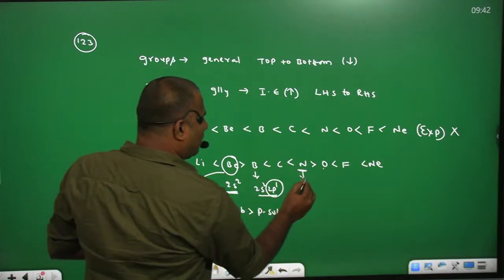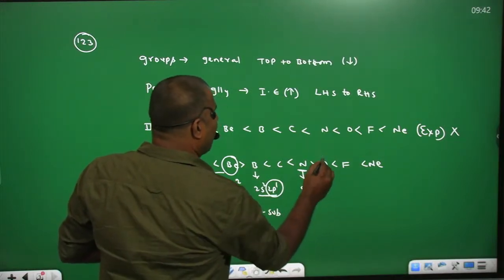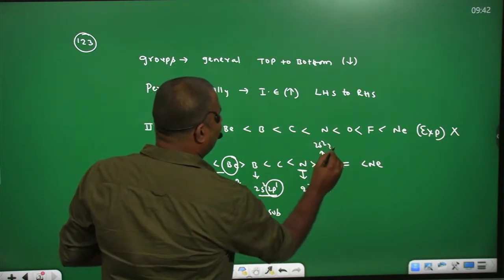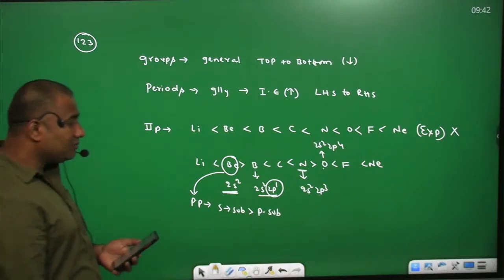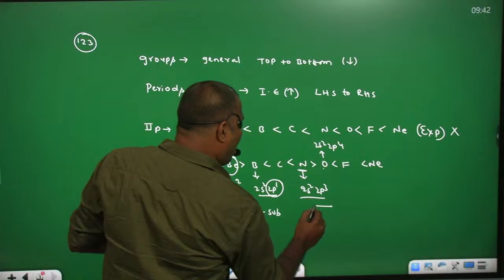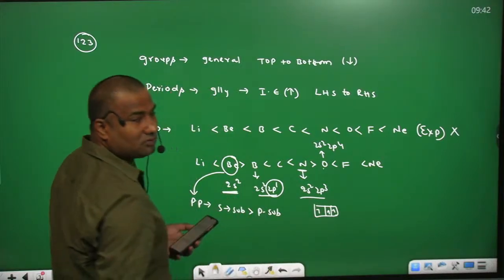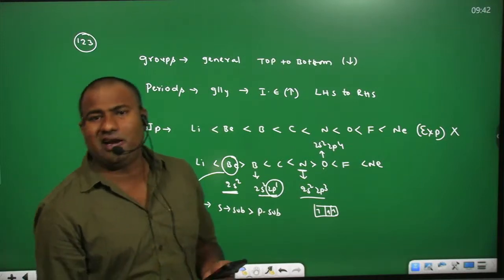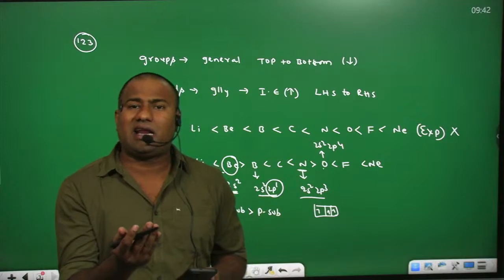While comparing nitrogen and oxygen, what will happen? Here the nitrogen electronic configuration we write as 2s2 2p3, whereas the oxygen electronic configuration we write as 2s2 2p4. That means 2s2 2p3 contains a half-filled electronic configuration as per Hund's rule. Half-filled electronic configurations are more stable because the exchange energy is more.